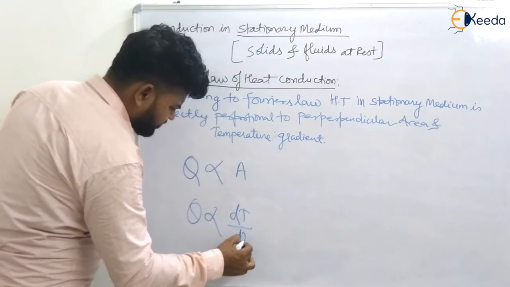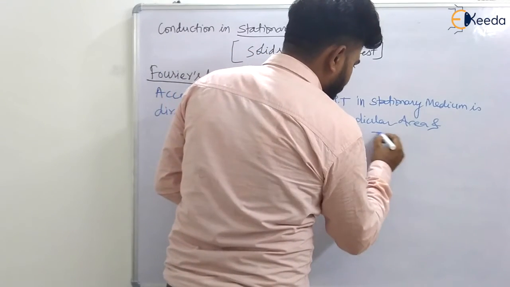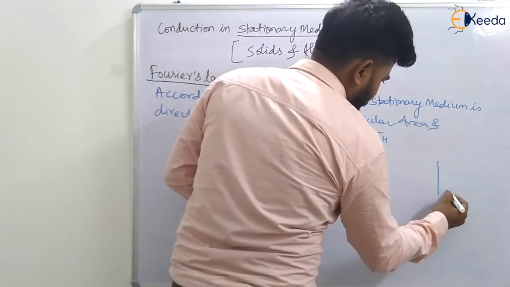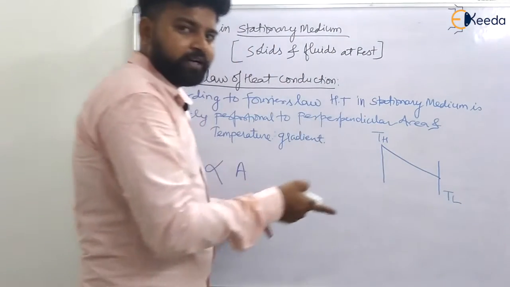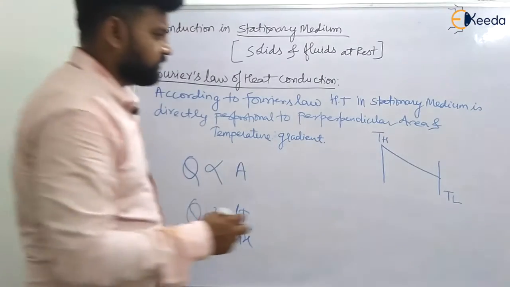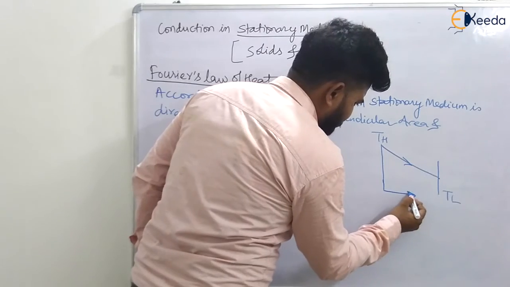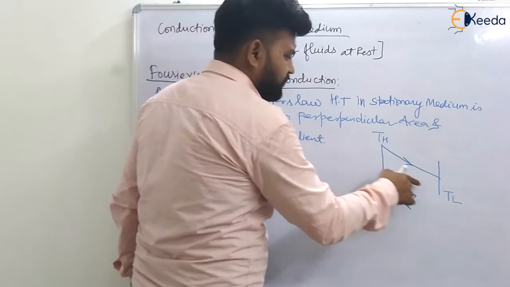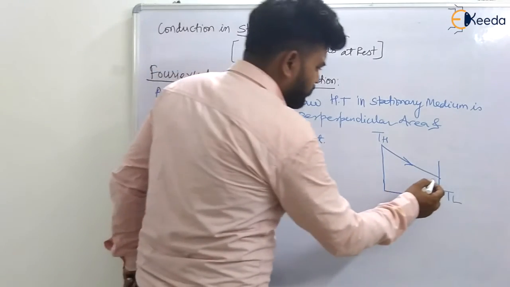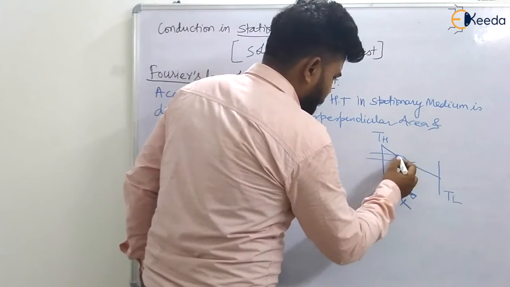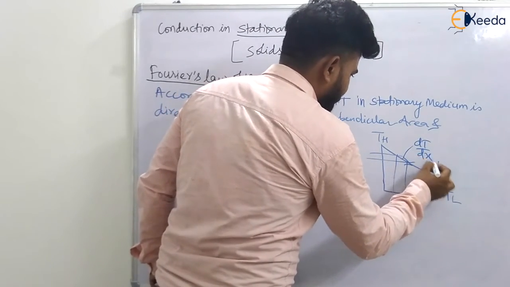Let us understand what the temperature gradient is. Some students may know. This side is at higher temperature and this side is at lower temperature, so there will be heat transfer from higher to lower temperature. As x increases, the temperature decreases in this direction. This is your temperature gradient, which is dT by dx.